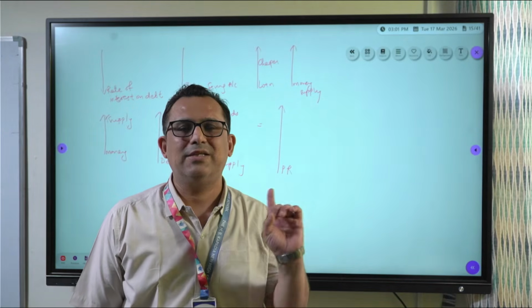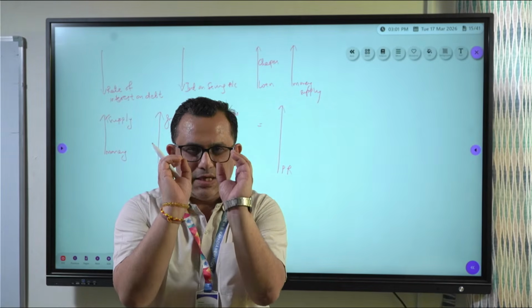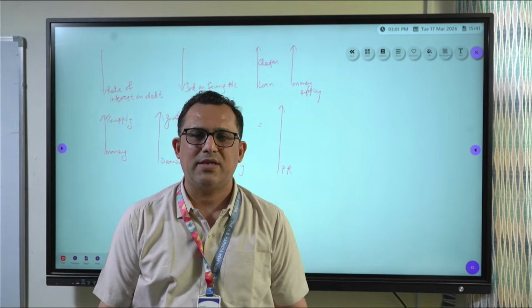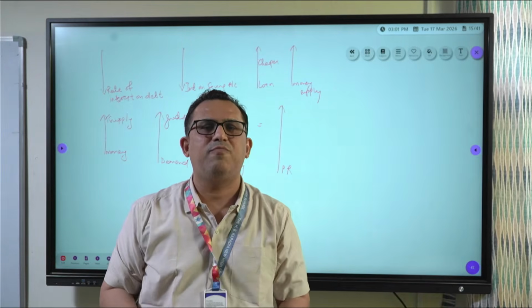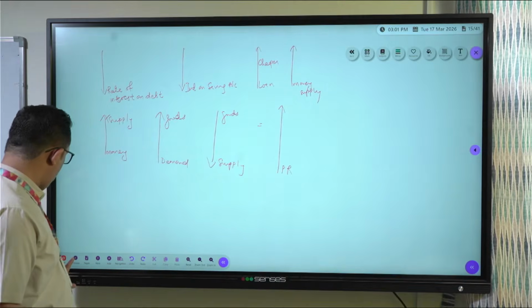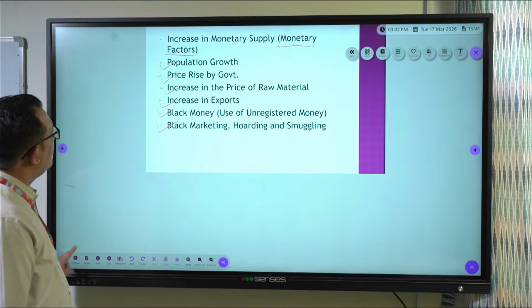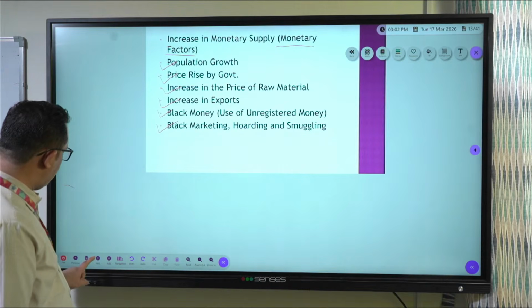Exactly the reverse of this. Increasing extra supply of money leads to price rise. Similarly, decreasing supply of money will control price rise. Now let us see. So we saw many factors affecting price rise.